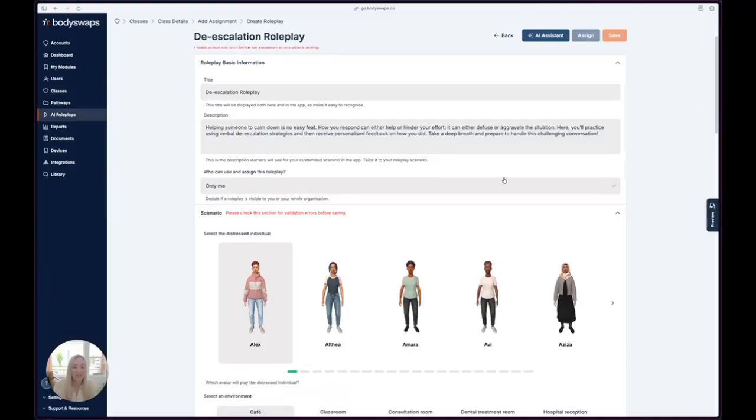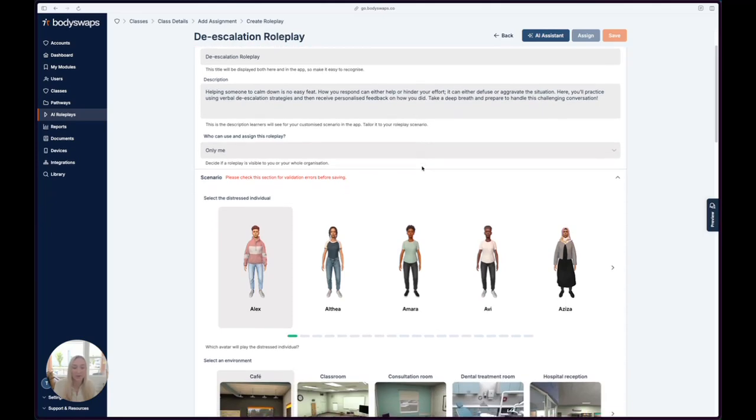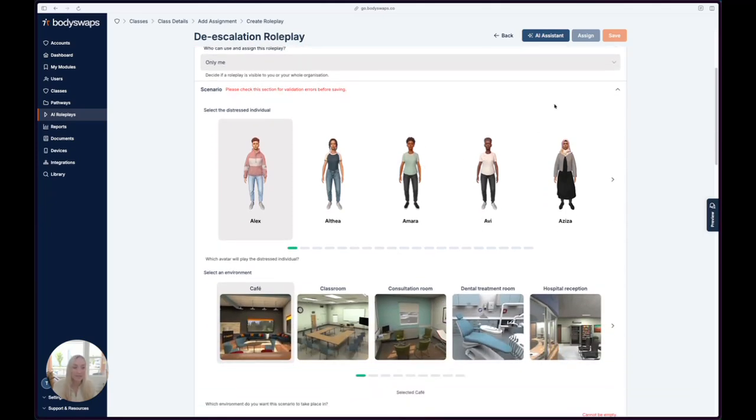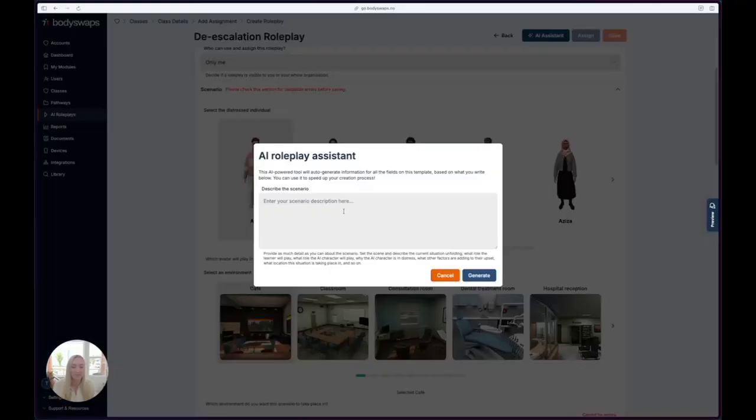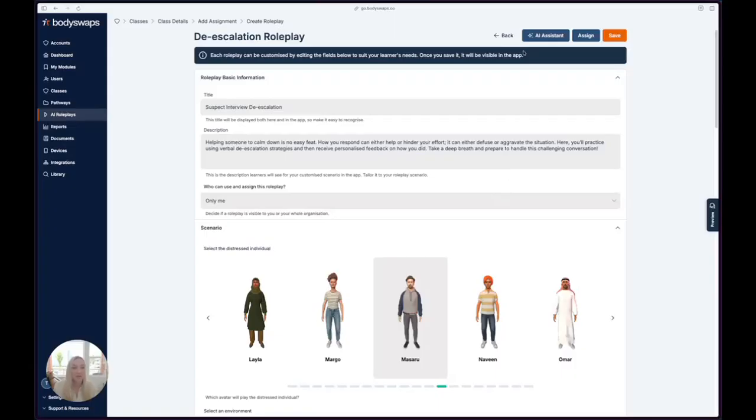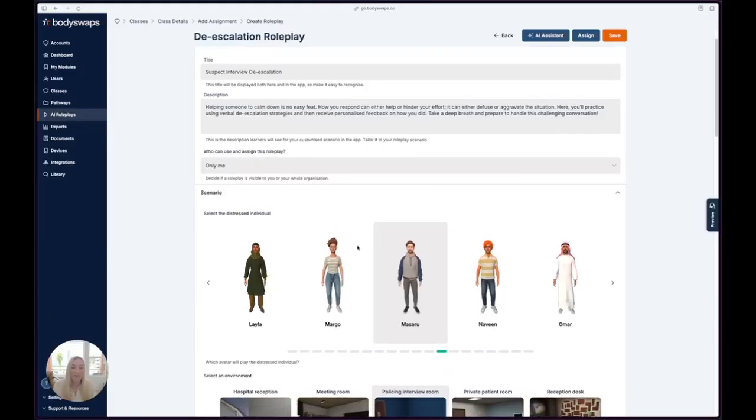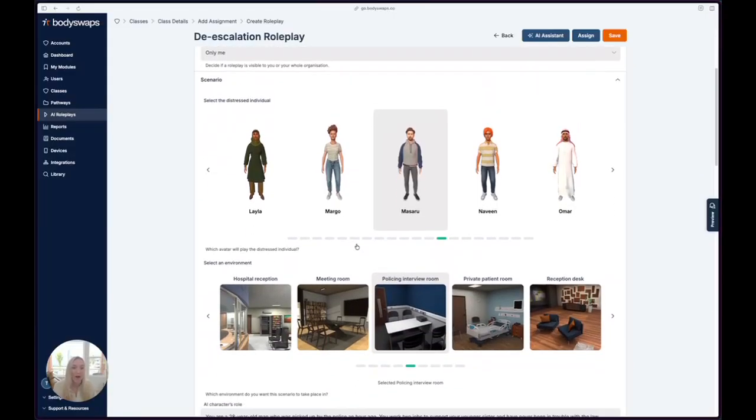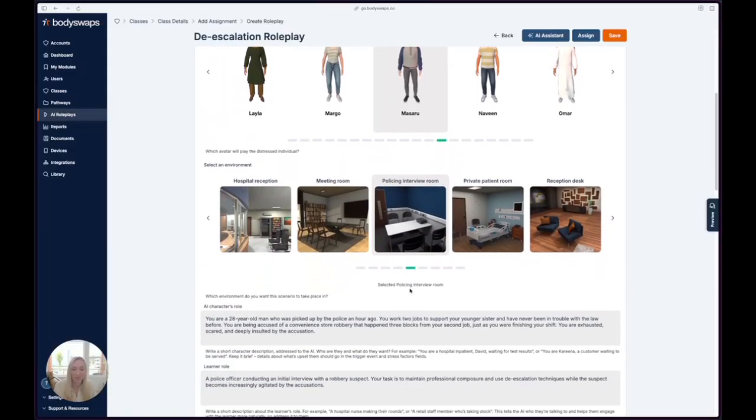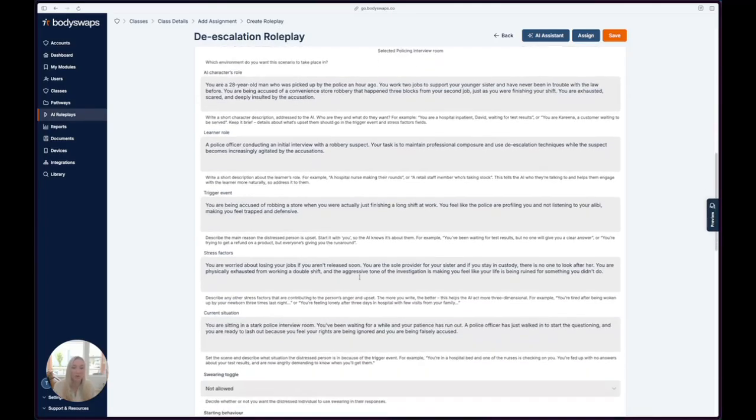To easily create these experiences, I can simply use our no-code editor. One easy thing to do is to start with our AI assistant. So I'm going to put in a scenario and generate a roleplay here in just a couple of seconds. After using the AI assistant, I now have a scenario that's ready to go. I have my avatar, an environment where the conversation will take place, and an overview of what will happen.